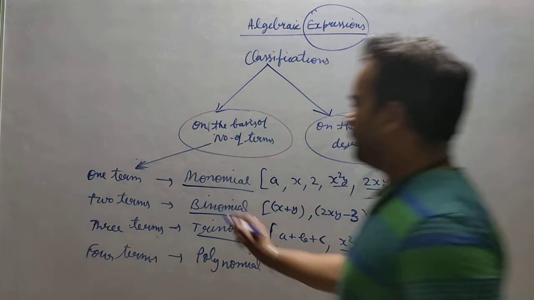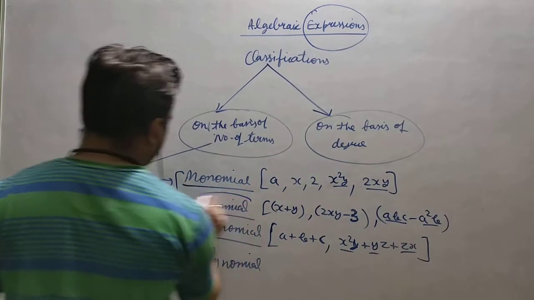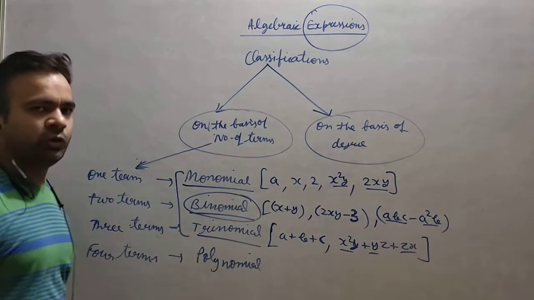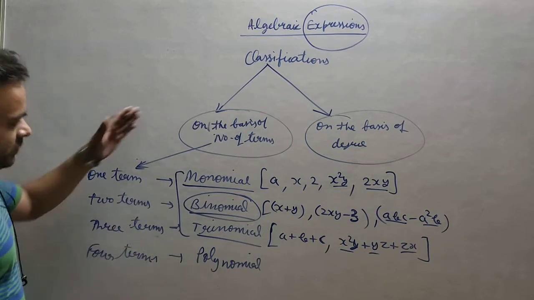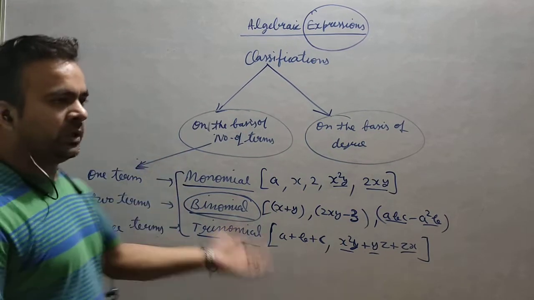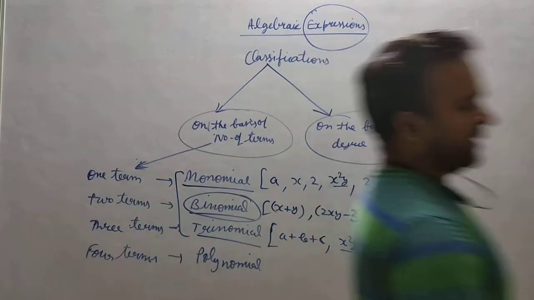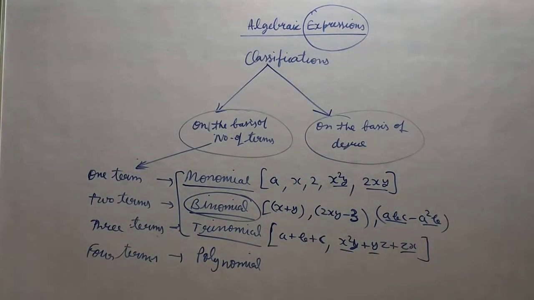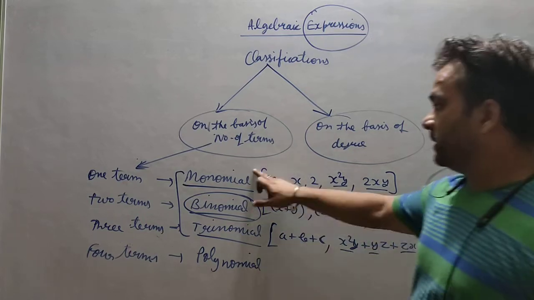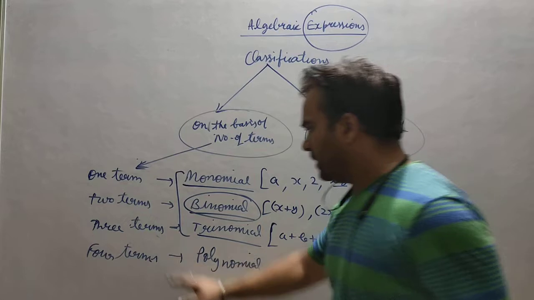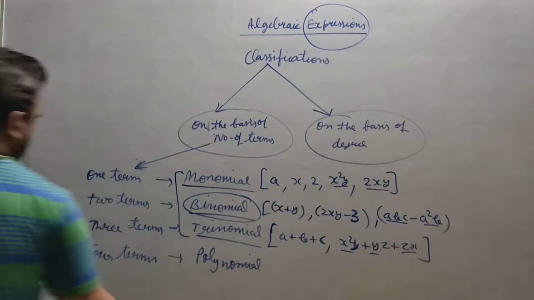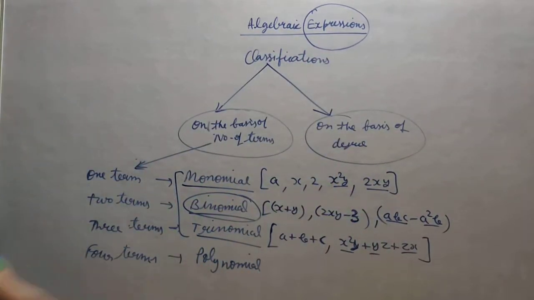That is why we have given them names, and there is a chapter with this name, binomial theorem, in 11th class. So these are the polynomials which we use frequently and which help in mathematics to derive so many relations. Above 3 there is generally not much use of such polynomials. That is why we have not given a name.